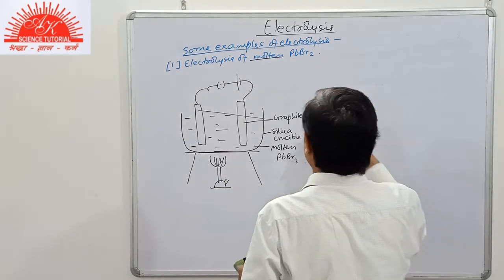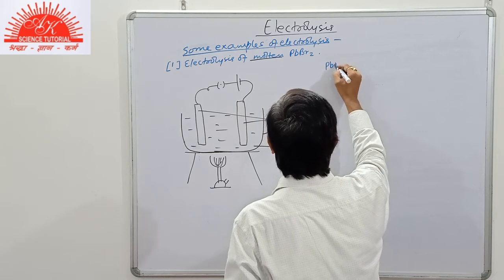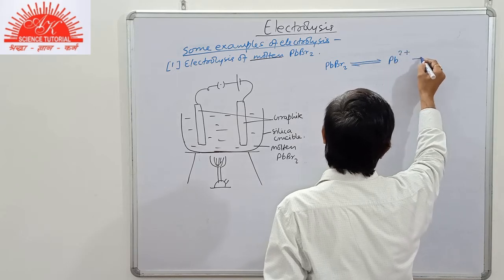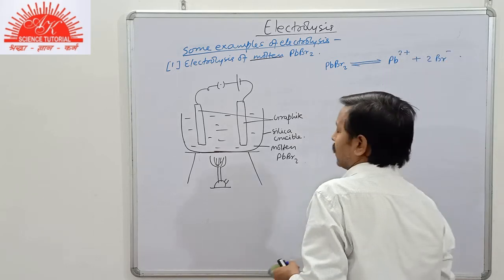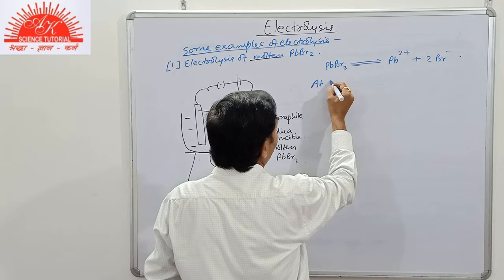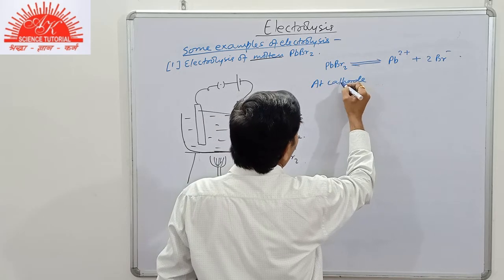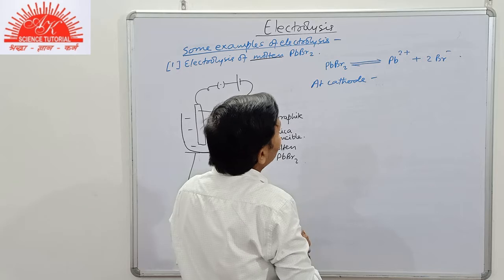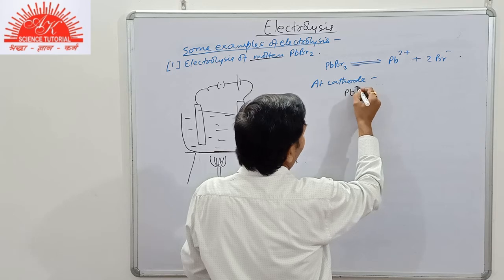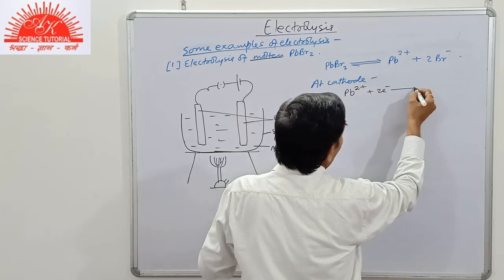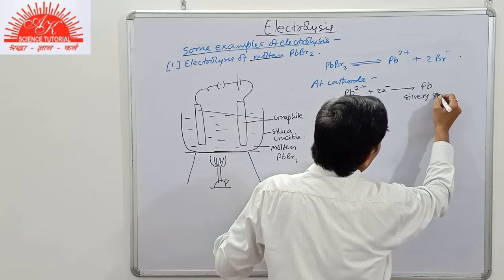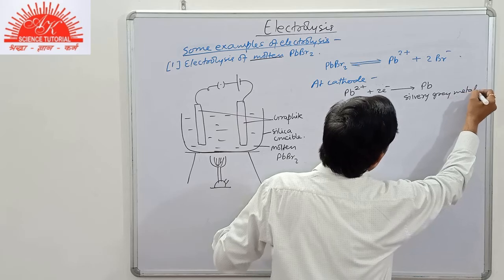Now you see here, student, first of all, lead bromide dissociates on melting, giving us Pb2+ and 2Br-. Now the electrode reaction at the cathode. At the cathode, Pb2+, that is the cation, gains 2 electrons and forms Pb. Here it is a silvery gray metal. Silvery gray metal is deposited.